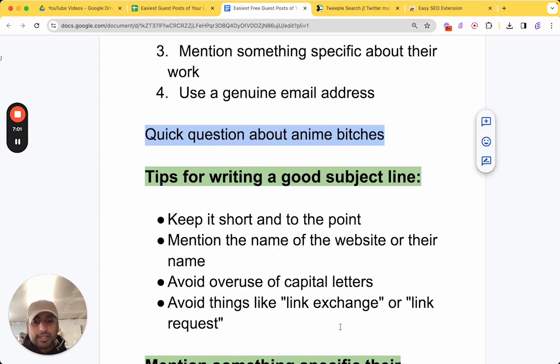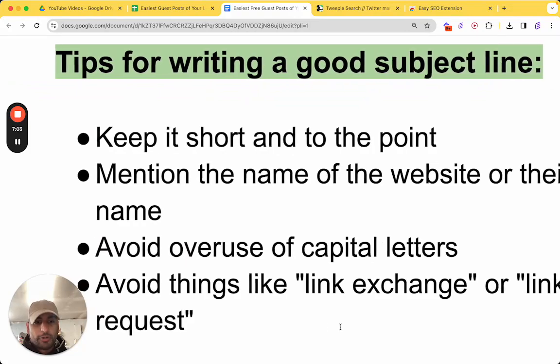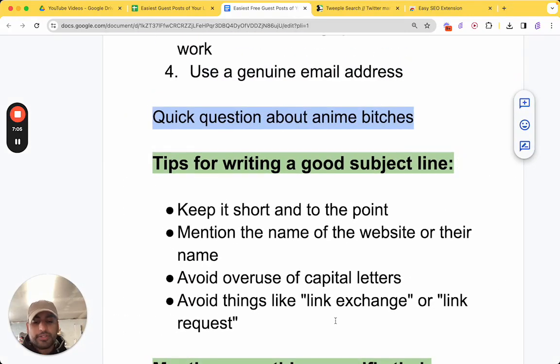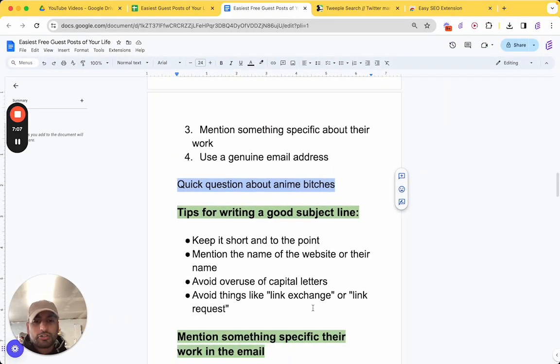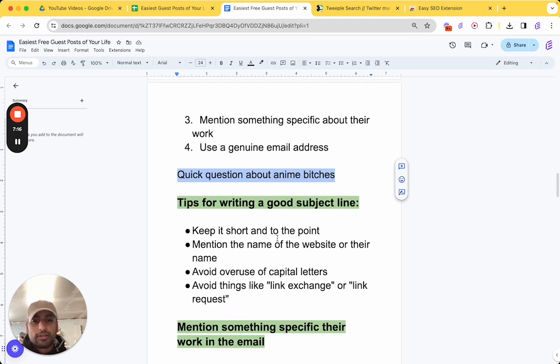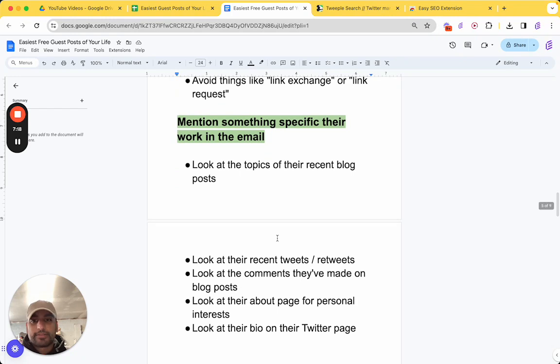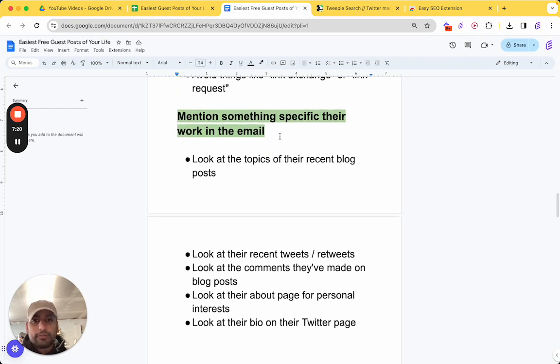Next, avoid things like link exchange or link request. They probably have seen a bunch of these types of subject lines before, and it's just going to get put in the bin folder basically. So very simple, very straightforward ways of writing a good subject line. Simple is best. Mention something specific about their work in their email.